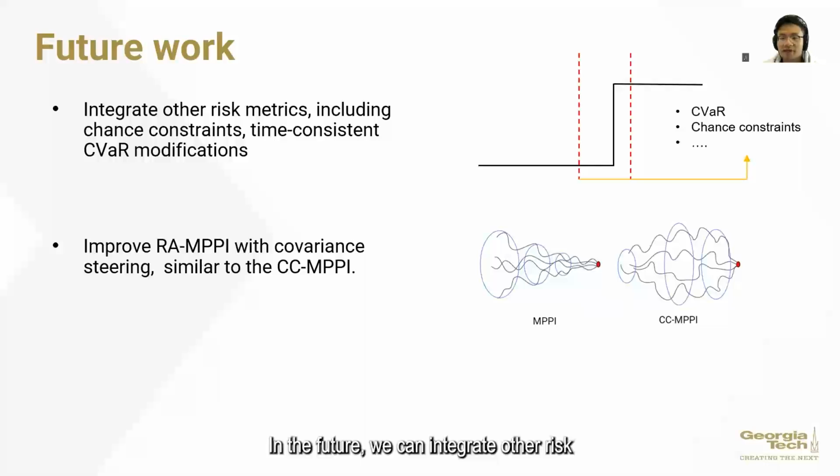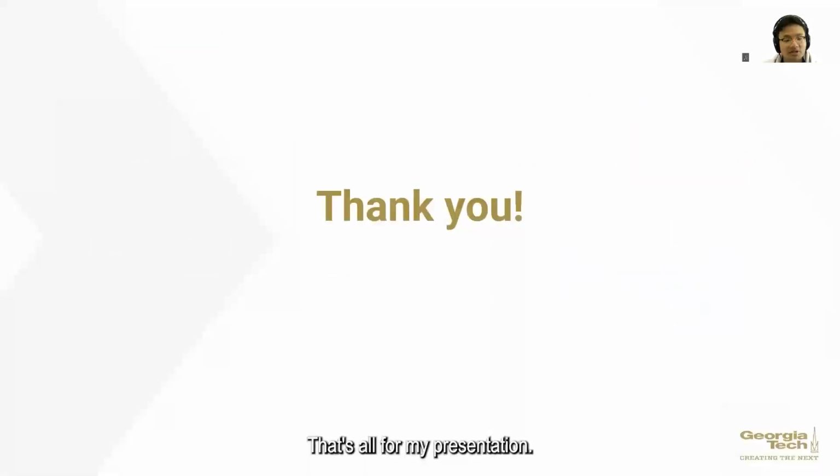In the future, we can integrate other risk metrics, including chance constraint and time-consistent CVaR modifications to the proposed control framework. We can also improve the algorithm sampling efficiency by integrating covariance steering in the trajectory sampling process inspired by the covariance-controlled MPPI. That's all for my presentation. Thank you.